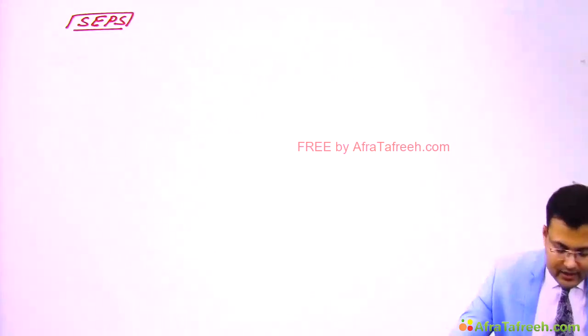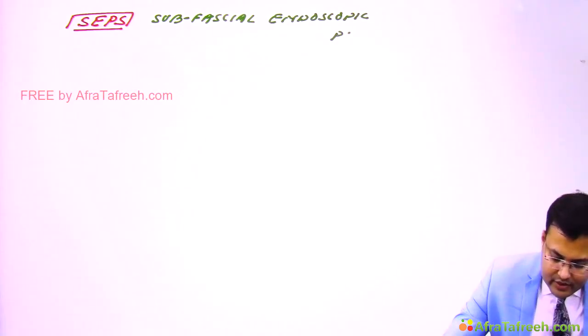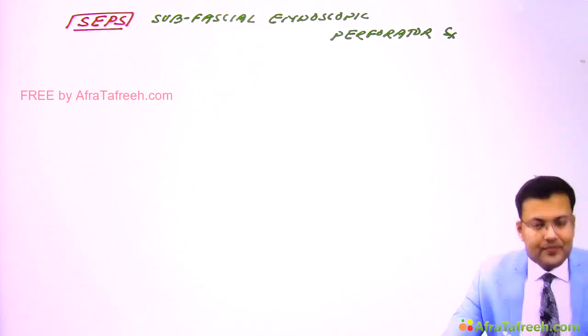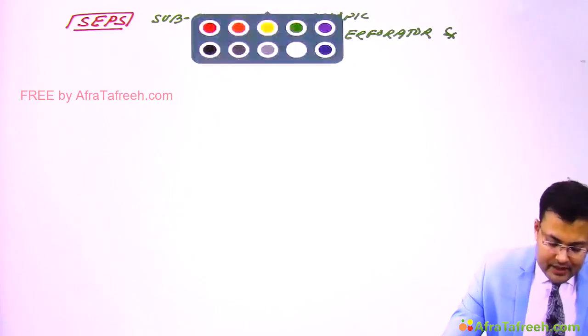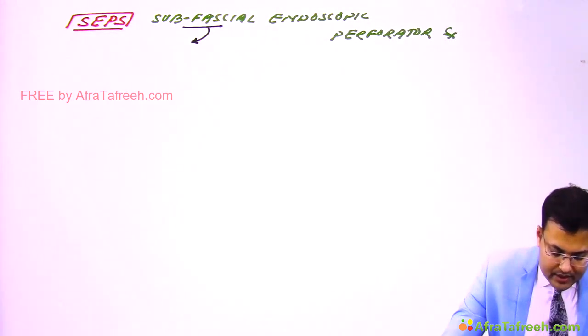The full form is subfascial endoscopic perforator surgery. So this is subfascial endoscopic perforator surgery. Okay. Now what is done in SEPS? Subfascial means below deep fascia.